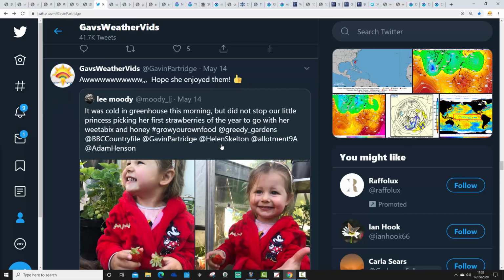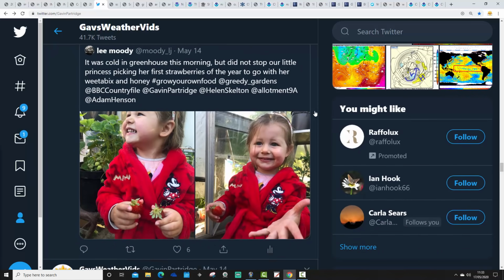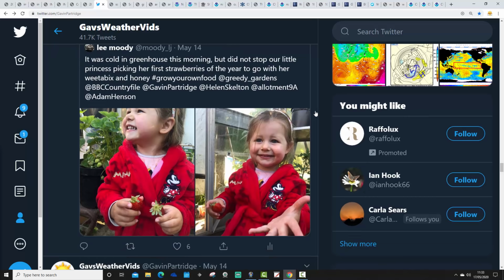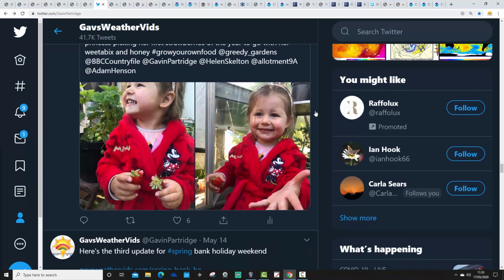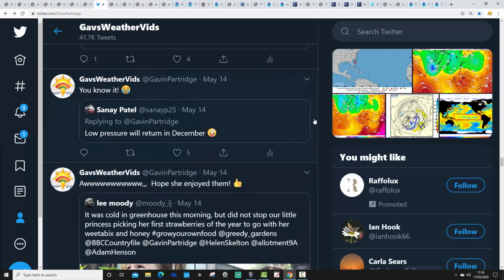So, there we go. This one from Lee Moody, showing his little princess picking strawberries to go over Weetabix and honey a couple of mornings ago. I'm not sure what Lee's little princess's name is, but it looks like she's enjoying herself picking strawberries to go over Weetabix and honey a couple of mornings ago.